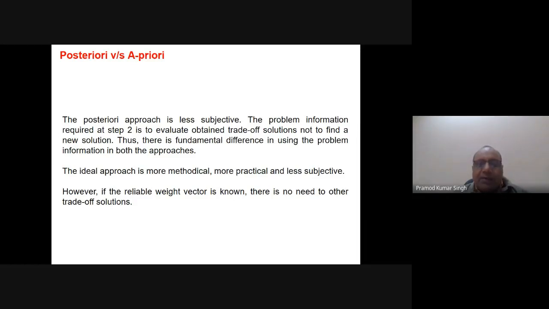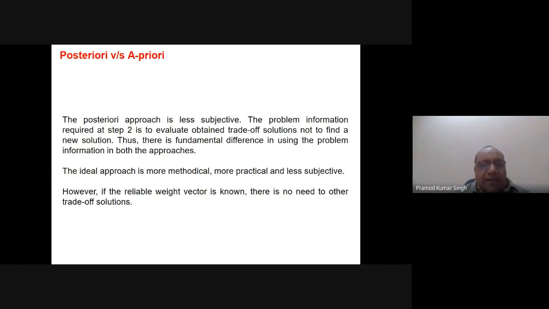Because you may think that either you go for the posteriori approach or the a priori approach, and we require problem-specific knowledge either way. Even if you go for the posteriori approach, you have to think about which solution to choose. This solution is a trade-off of what percentage, or what weight, of the objective functions. So in that way you may confuse yourself.